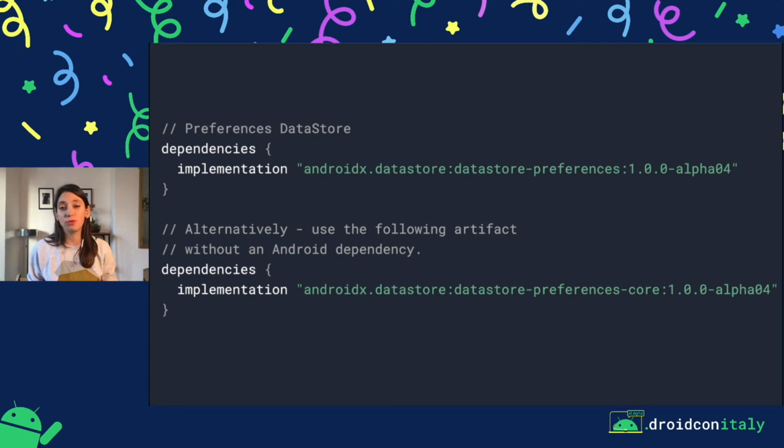But if you don't need SharedPreferences migration, because this is the first time you want to save these kinds of preferences in your application, you can just import the DataStore preferences core. This also means that this is a library that can be used in a module that doesn't use any other Android dependencies, like a pure Kotlin module.